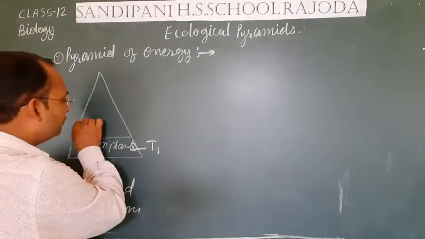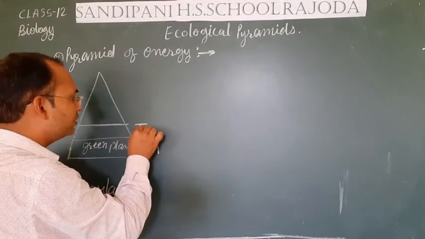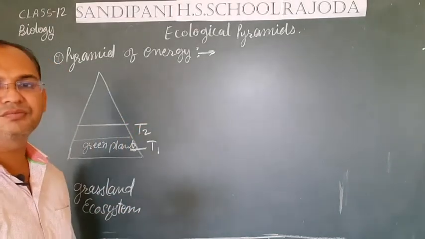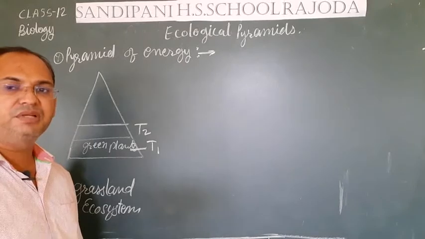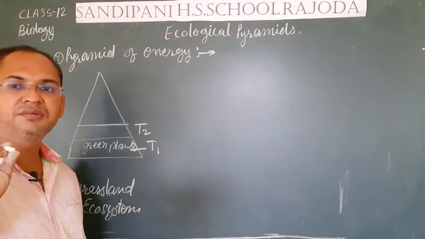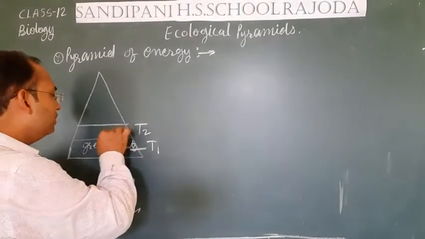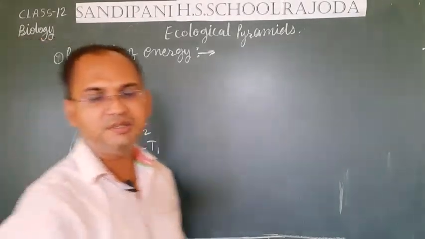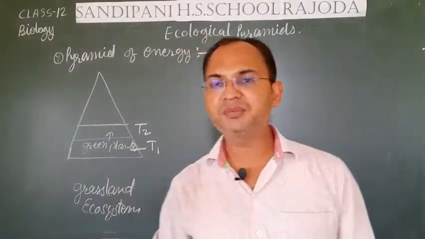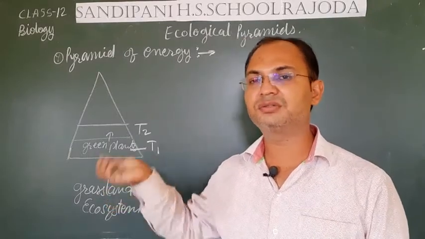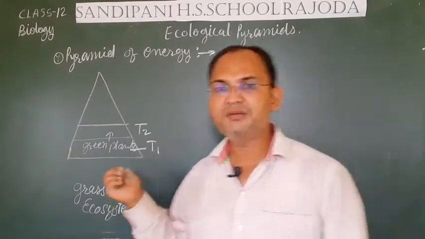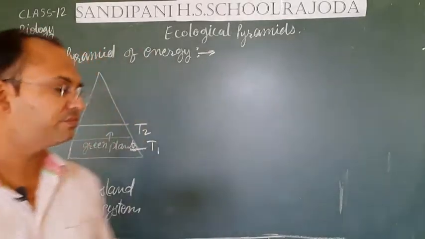Then the amount of energy gets transferred to the second trophic level, that is T2, and the main types of living organisms present are only herbivores. So here only 10% energy is present, and the rest of the 90% energy is either lost or utilized by the members of the first trophic level.